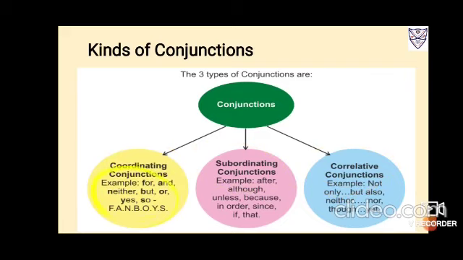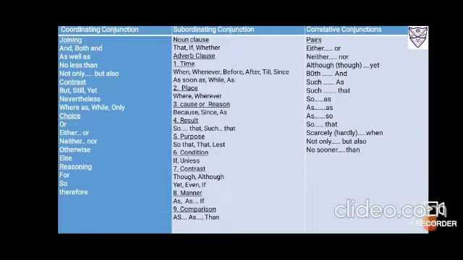So coordinating conjunctions also I'll give you. Right now you can just write for, and, nor, but, or, yet, so, but it's a proper fashion in which we mention the coordinating conjunctions. That also I'll be teaching you in the upcoming slides. Subordinating conjunctions like after, although, unless, because, in order, since, if, that. Correlative like either or, neither nor, although yet, and not only but also, as well as. These are called the correlative conjunctions.